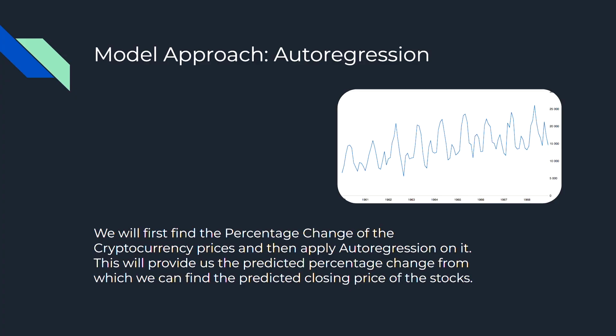Hello everyone, my name is Shashank Dwivedi and my roll number is B21023. This is one of the models that our team has made to find the future price of the cryptocurrency. Here, my model approach is auto regression. So first we will find the percentage change of the cryptocurrency prices and then we will apply auto regression on it. This will provide us the predicted percentage change from which we can find the predicted closing price of the cryptocurrency.